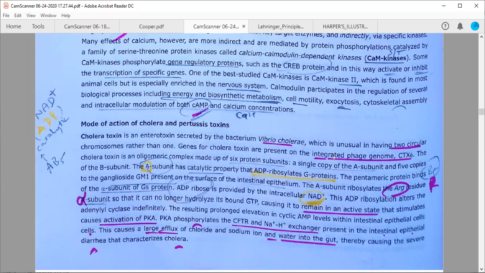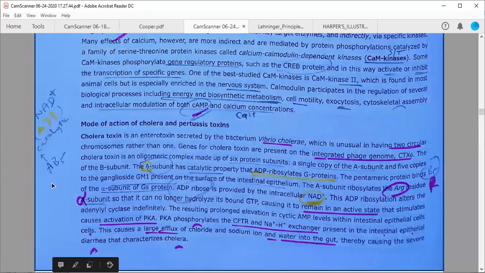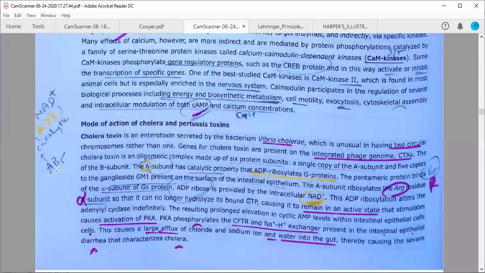The cholera toxin is an oligomeric complex made up of 6 protein subunits, designated AB5. It has two types of subunits, the A subunit and the B subunit. A is present as a single copy, whereas B is present in pentameric form, five copies. So there is a single copy of the A subunit and five copies of the B subunit.